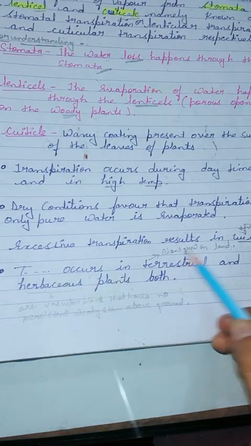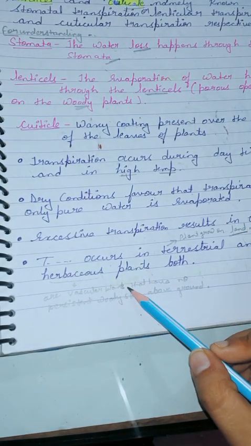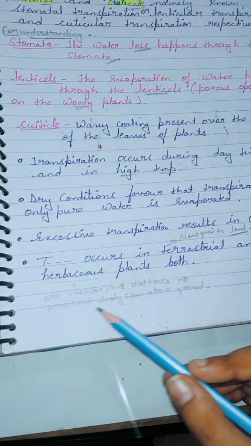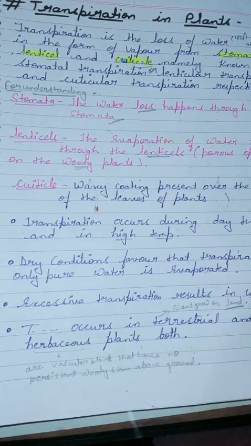Transpiration occurs in terrestrial and herbaceous plants both. Terrestrial plants mean plants that grow on land, and herbaceous plants are vascular plants that have no persistent woody stem above ground. This is the transpiration in plant.